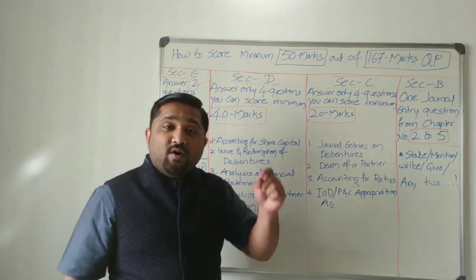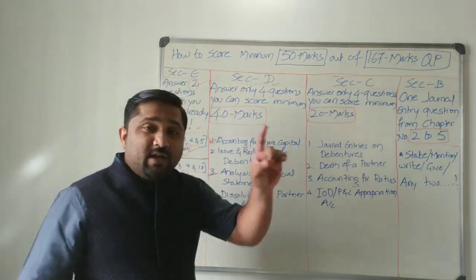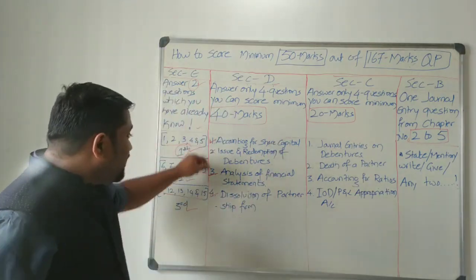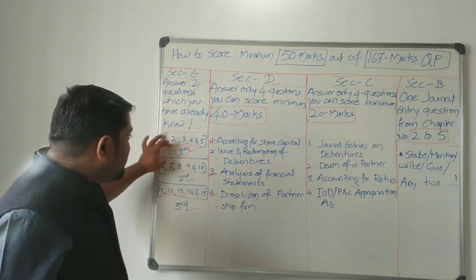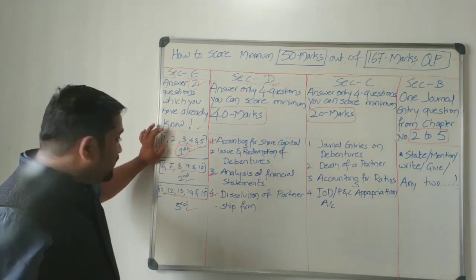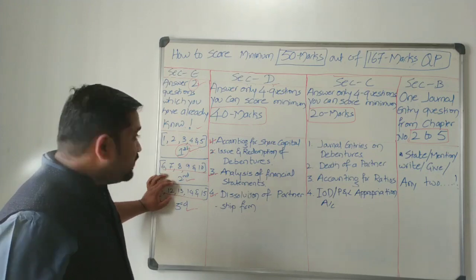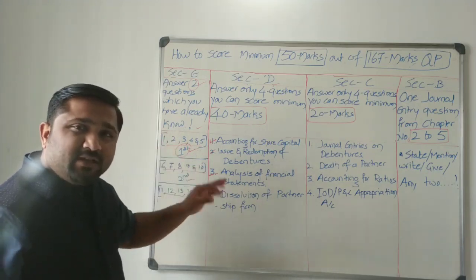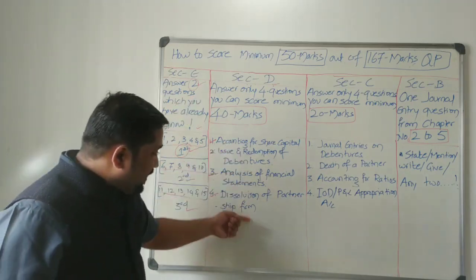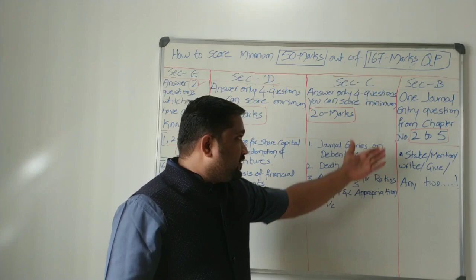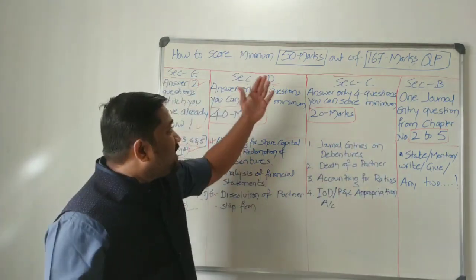But always start with section E, that is the practical oriented questions. I'm telling you one more time, you already know which questions are going to come in your question paper. First question from the first 5, second question from the second 5, third question from the last 5. So prepare yourself for any 2 sets. Pakka, 10 marks is in your pocket already. Prepare for these questions, and those questions. Minimum 50 marks you can easily score.